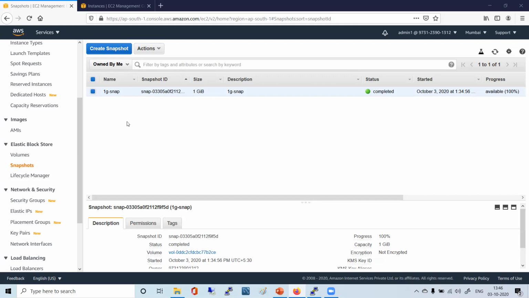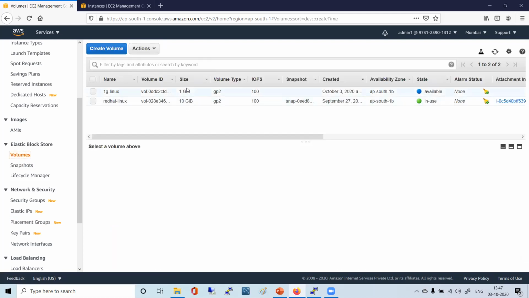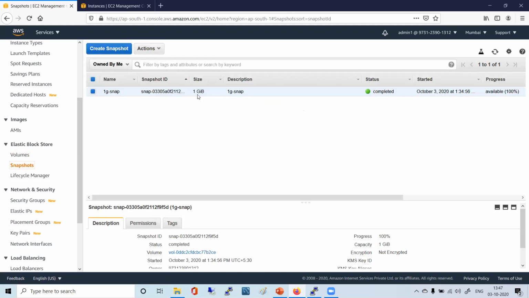Now, coming back to this point where we have the snapshot, all of us have a 1G snapshot, right? So in this 1G snapshot, we simply went to that volume and created a 1G snapshot, right? So this will also be counted towards the storage. So you have this volume, just add this 10 and 11, go to snapshot, add 1, that is 12. So total how much storage are you using with respect to EBS? See, EBS is having 12, volume and snapshot both, right?